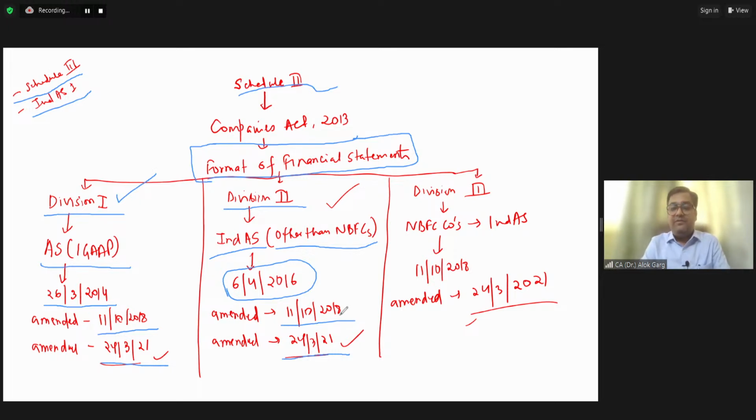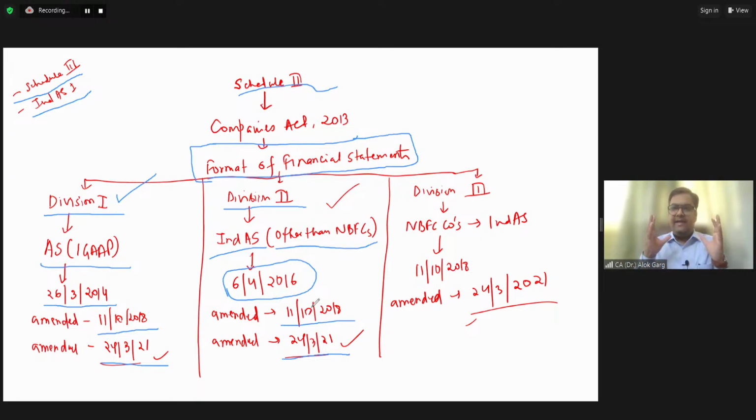If you are pursuing your articleship and you have Ind AS clients, probably you will be aware that now there is a requirement of giving an aging of debtors, aging of creditors, aging of capital work in progress. This requirement was not there prior to 24 March 2021. I'll talk more about that.